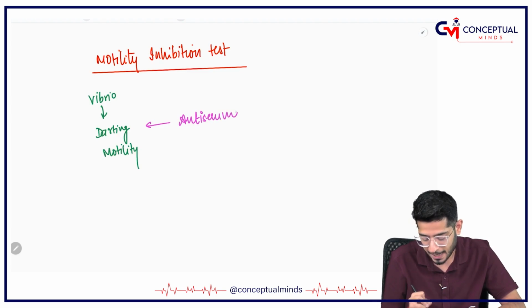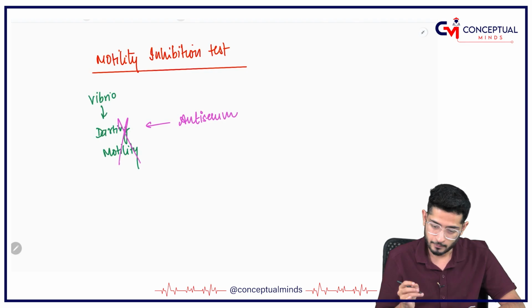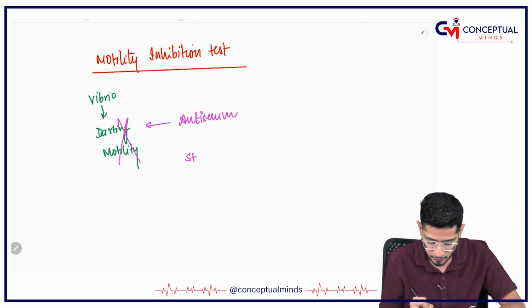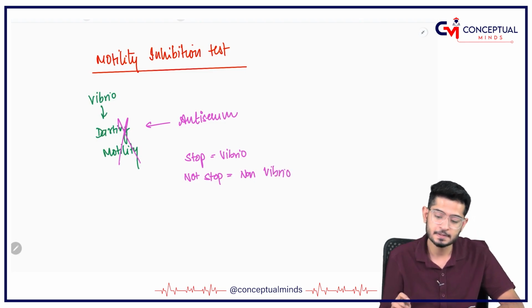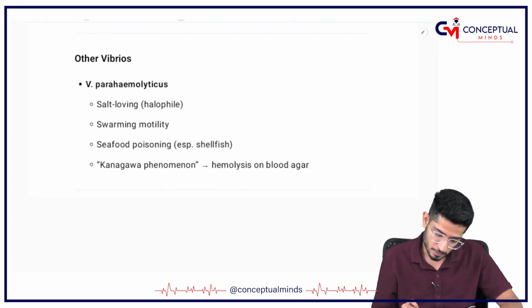So whenever this anti-serum is used, this darting motility is stopped. So if by using that serum, the darting motility is stopped, then it is Vibrio. If it is not stopped, that means it is not Vibrio, it is non-Vibrio. Okay, it is non-Vibrio.